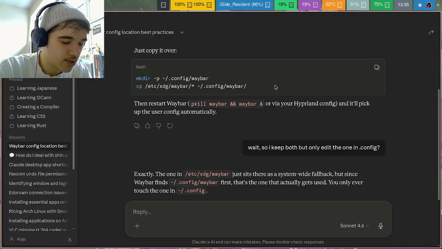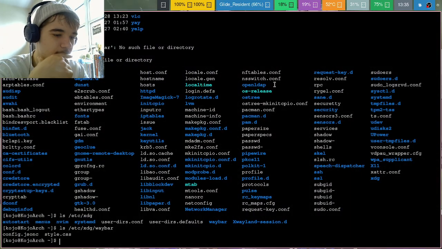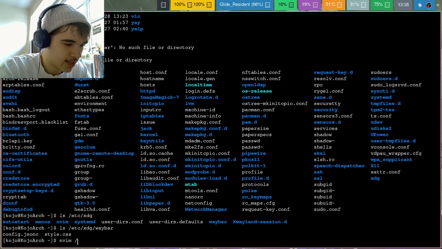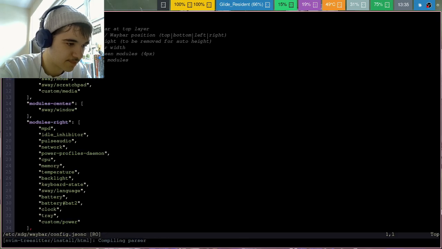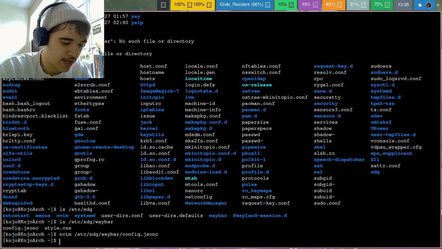Okay, so what's actually in there? I got config.json, so let me actually open it up here and give it a little peek. /etc/xdg/waybar/config.json. Okay, so I do have all this stuff already. So let's copy that. How do I do this?